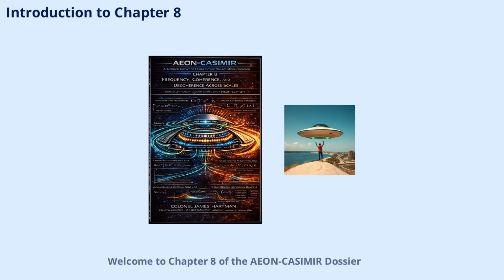Welcome to Chapter 8 of the AEON-CASIMIR Dossier, where we dive deep into the heart of propulsion physics and field architecture. In this chapter, we explore how the AEON-CASIMIR system achieves stability across vastly different scales, from the tiniest quantum vacuum fluctuations, through mesoscopic plasma structures, all the way to the grand curvature of spacetime itself. This stability is not just a technical detail, it's the backbone that allows the craft to function as a single, coherent spacetime object. Let's begin by understanding the objectives and the critical mechanisms that keep the system running smoothly.